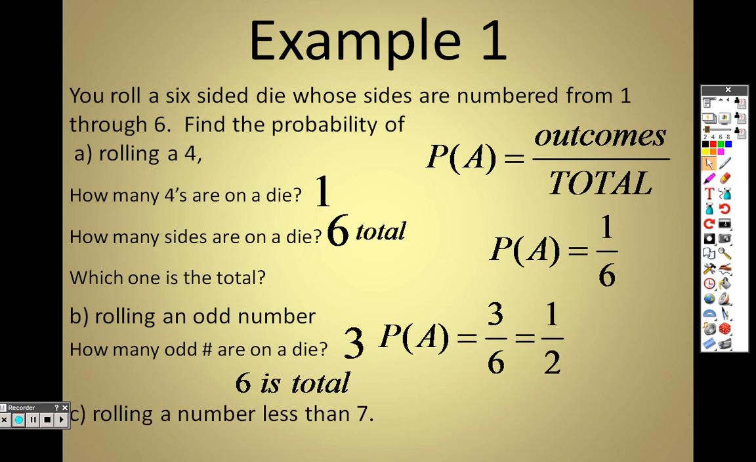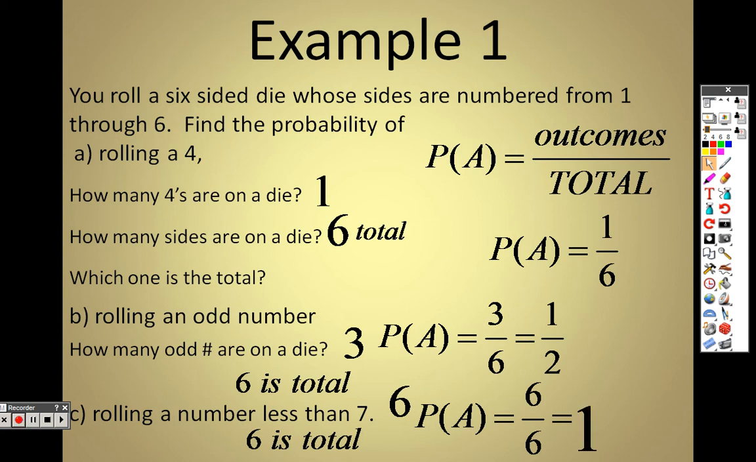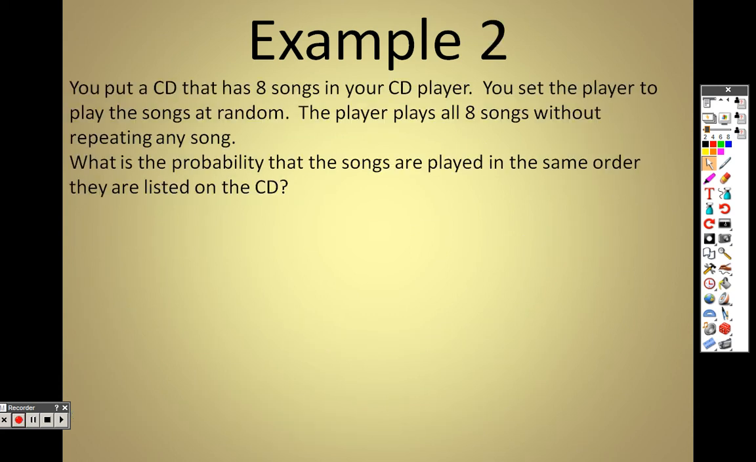The probability of rolling a number less than 7. A number less than 7. Okay, think about it. All the numbers on a die are less than 7. It only goes from 1 to 6, so that means there are 6 numbers on the die that are less than 7 out of 6. 6 over 6, which is 1, 100%.